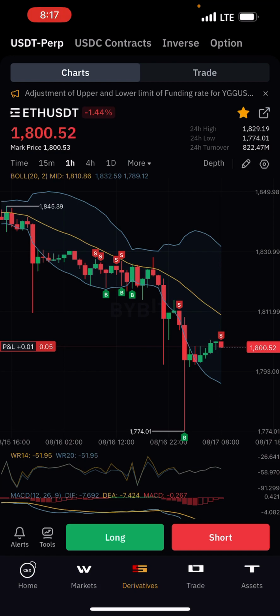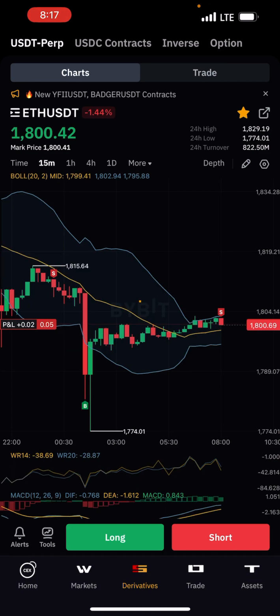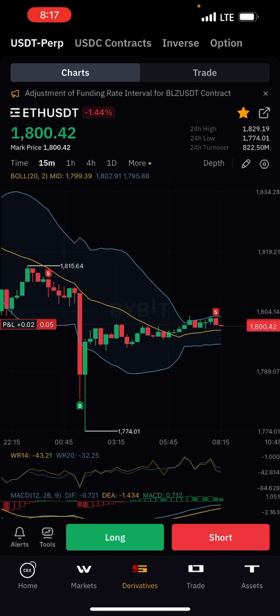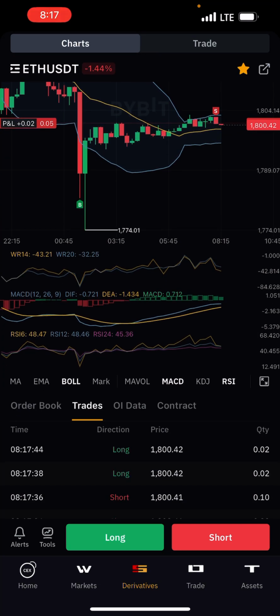When I click Ethereum, what is the next thing I should be looking at? These charts, to know where the price is going. Look at this price. What is happening? We have, let me say, 15 minutes. Looking at this price, underneath you see what I call MA moving average, EMA exponential moving average, BOL that's Bollinger Band, MACD, KDJ, and RSI and WR. All these are signals you should check before you enter your trade.